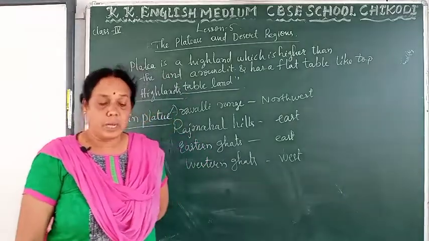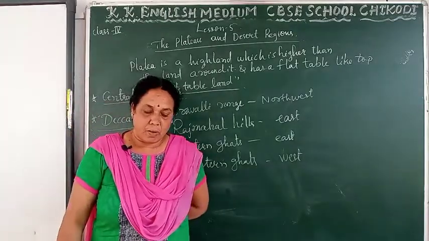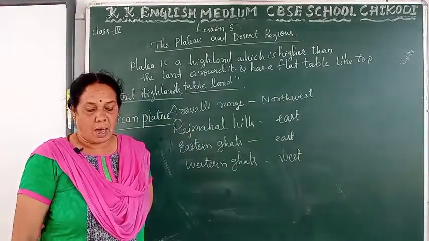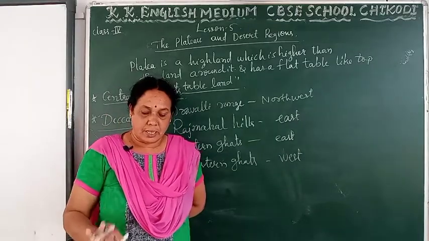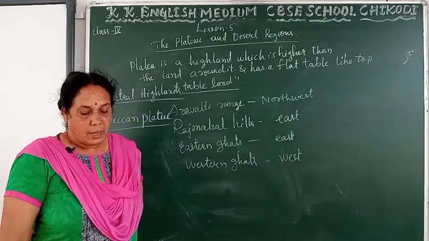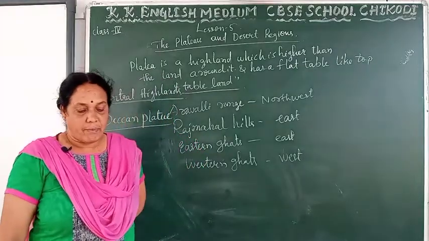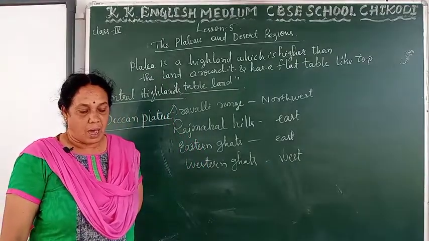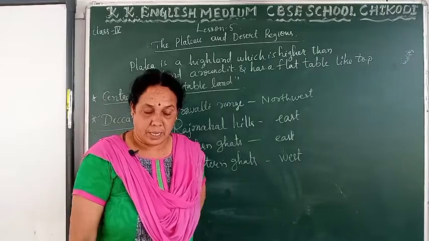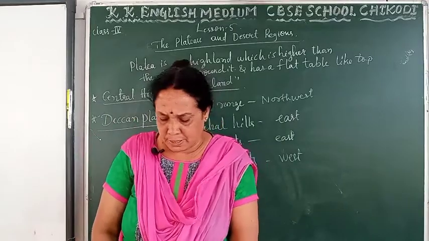Now we will study about the rivers. These rivers in this region are seasonal and they depend on rain for water. Mahanadi, Godavari, Krishna and Kaveri are main rivers originating in this region. These rivers rise in the west and flow eastwards, where they eventually empty into Bay of Bengal. Godavari is the longest river of Deccan Plateau region. Narmada and Tapi are the only rivers that flow from east to west into the Arabian Sea. So these are about the rivers in the plateau region.